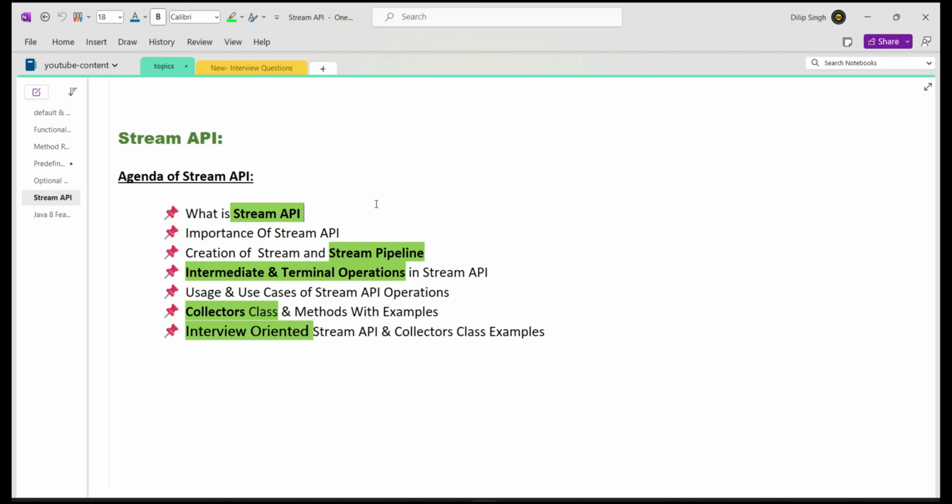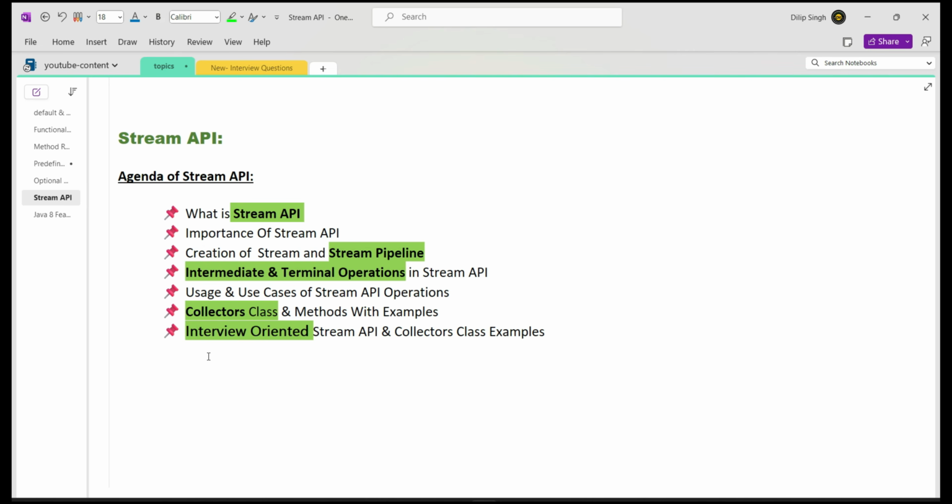I will explain the stream pipeline, and we will discuss a couple of use cases also. One more important class is called Collectors, and this class is used extensively along with the Stream API. So what is the meaning of Collectors and what functionalities are available as part of the Collectors class we will also discuss in this session. And in between, I will try to cover a couple of interview-oriented examples, related to Collectors and including the Stream API functionalities.